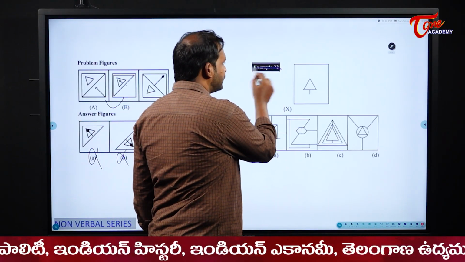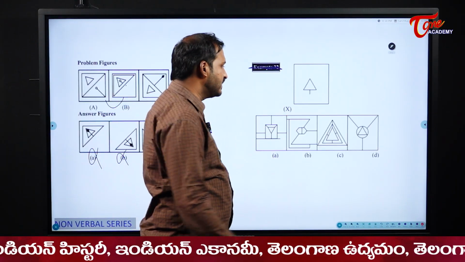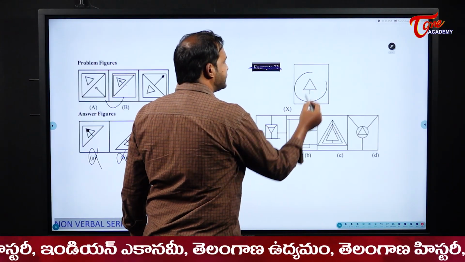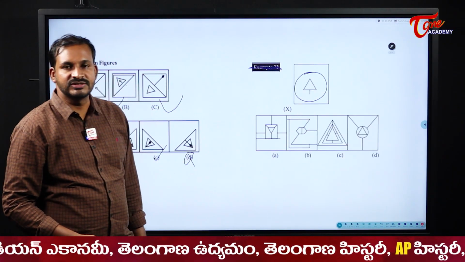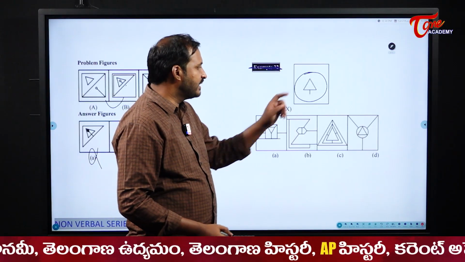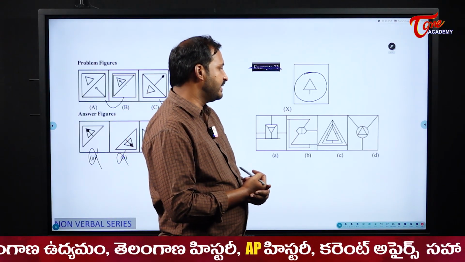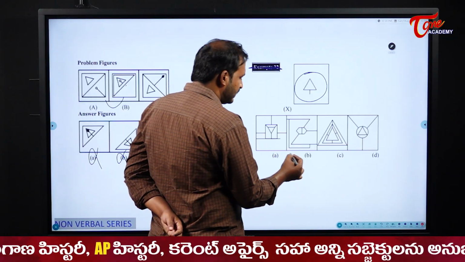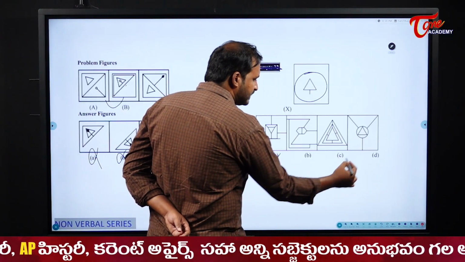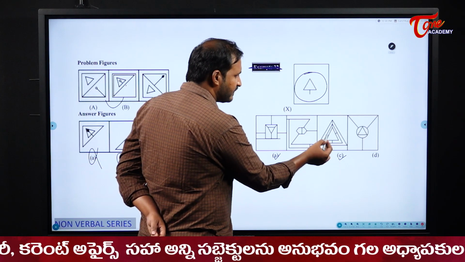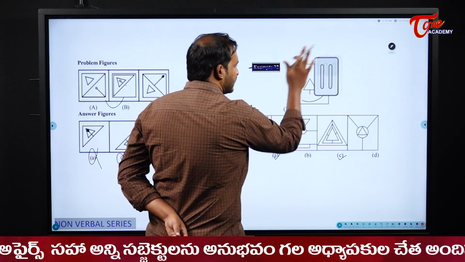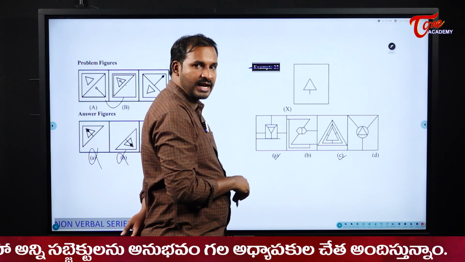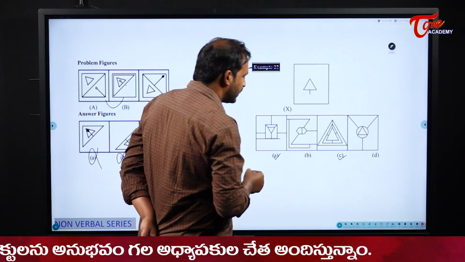Please observe this one, students. I need to tell in which figure this shape is there. Another one from this non-verbal series, in which figure this shape is there for me. In this one, please observe here, students. You may think that there are chances for A and C. Please observe in which figure we have this one. In which figure? The circle is not there, just a triangle with a line.